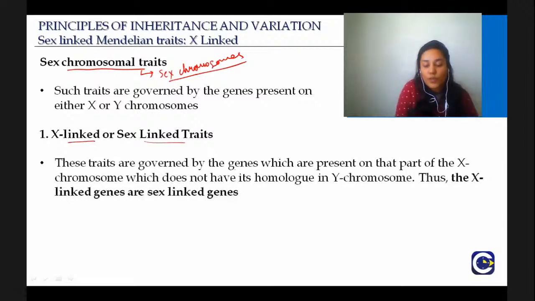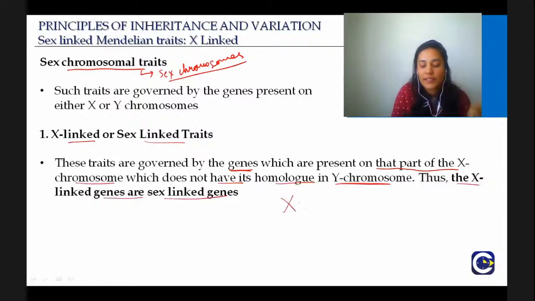These traits are governed by the genes which are present on that part of the X chromosome which does not have its homologue in the Y chromosome. Thus, the X-linked genes are sex-linked genes. Okay, we always talk about homologous chromosomes, but in case of an XY individual, some part of the X chromosome has corresponding genes on the Y chromosome.